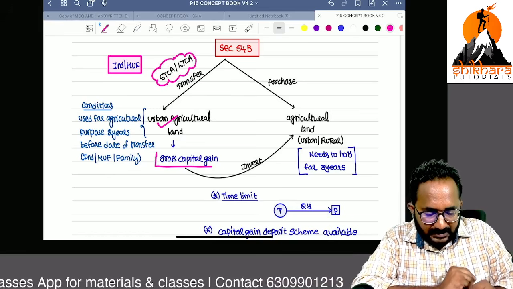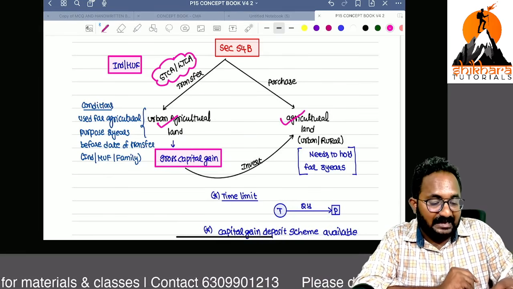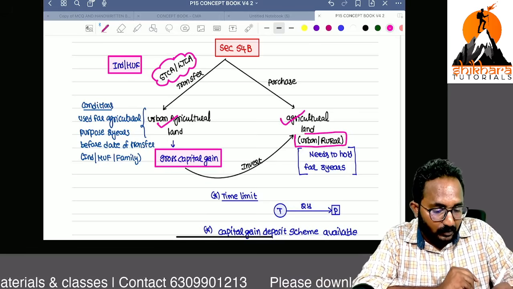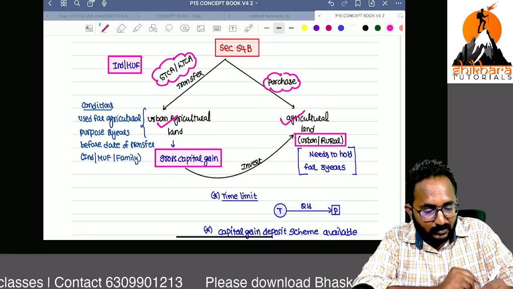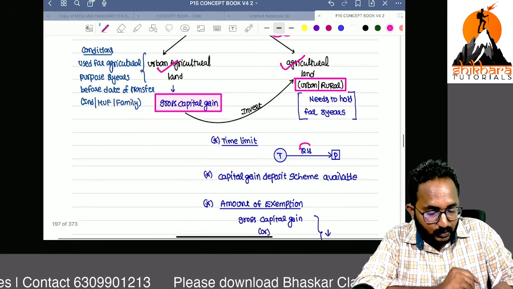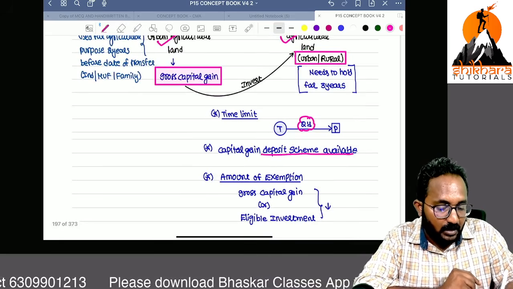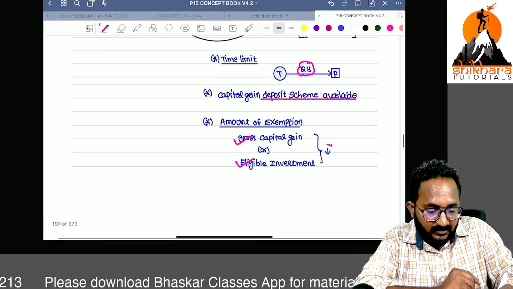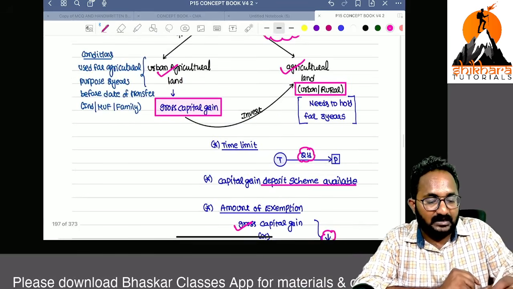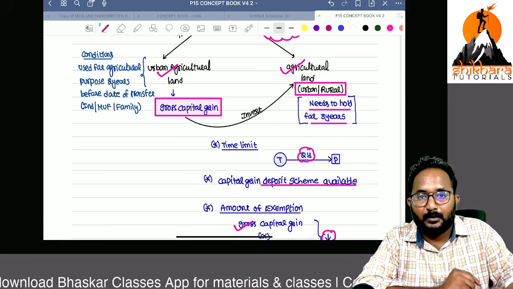So while you are calculating the gross capital gain, if you have invested that amount in any agricultural land, urban or rural also okay. So here, agricultural land, that's why we have to use that word purchase only. For purchase, they always give 2 years time from the date of transfer. Capital gain deposit scheme is also available here, and the amount of exemption will be gross capital gain or eligible investment, whichever is lower. And you have to hold this asset, and the minimum period of holding is 3 years. Are you clear up to now?